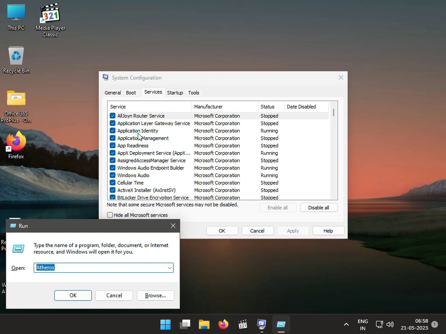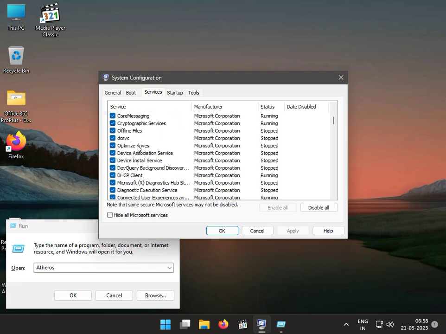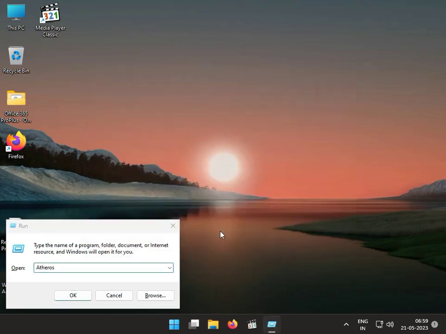Find it and then uncheck it like this, then apply and okay.